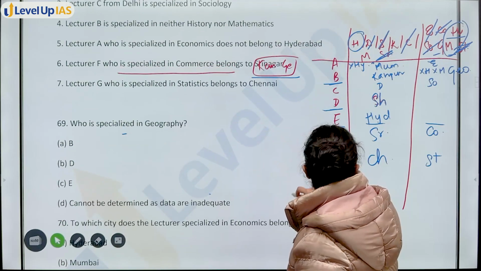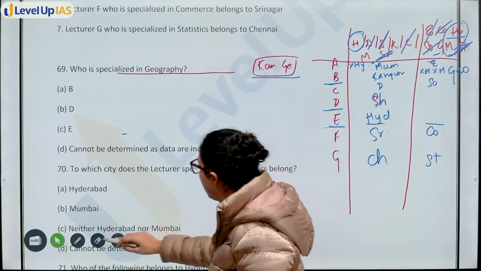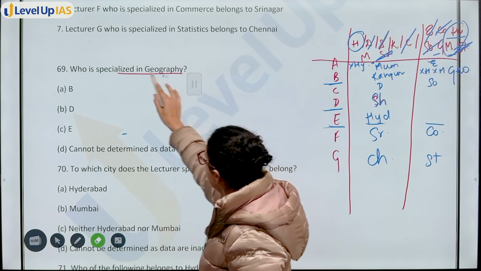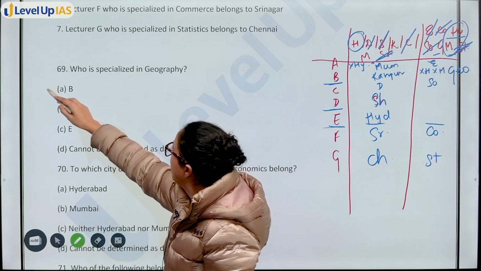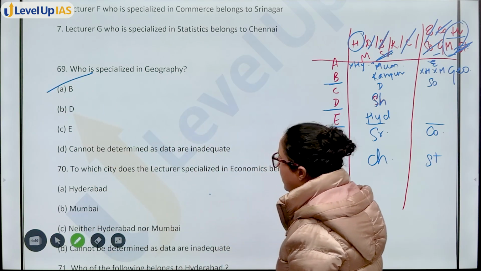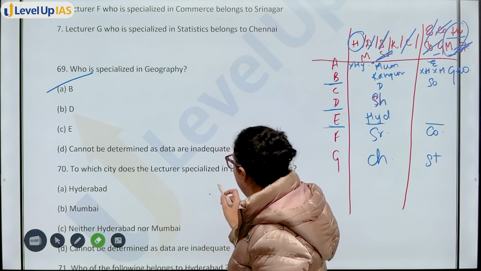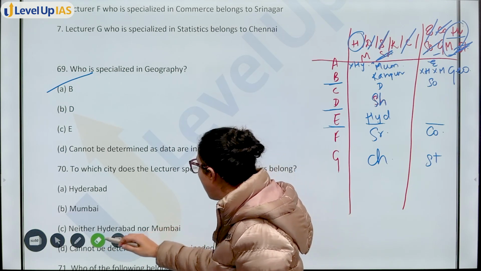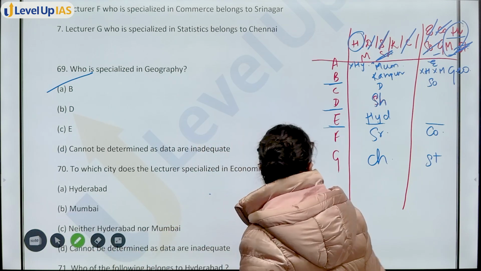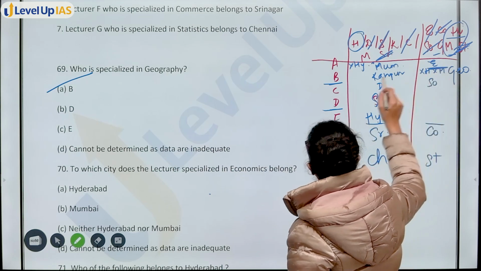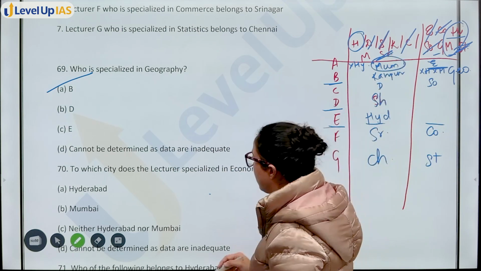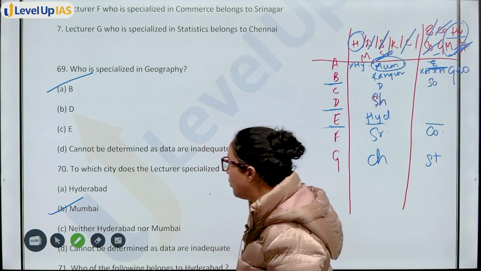B is from Kanpur and geography. That means the lecturer specialized in geography is B. Option A is your answer. Next, to which city does the lecturer specialized in economics belong? Economics. Here, A. Which city? Mumbai. So, option B, Mumbai will be your answer.